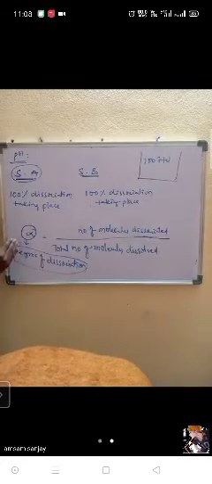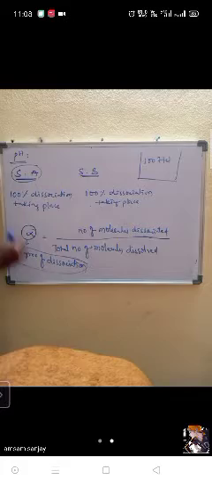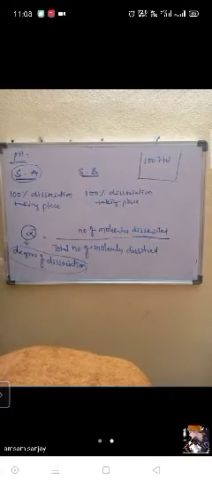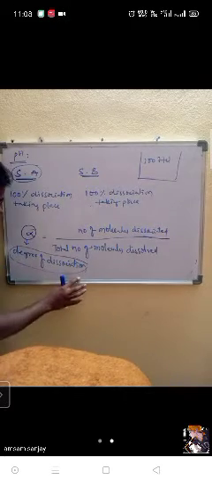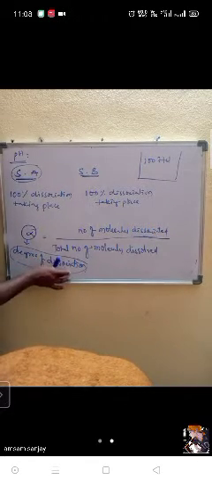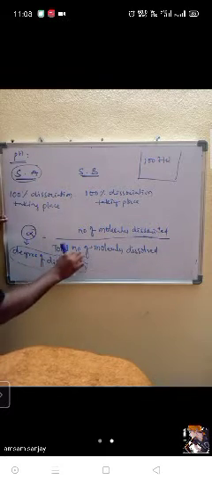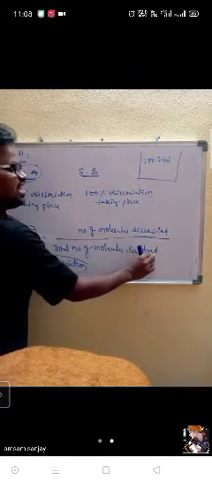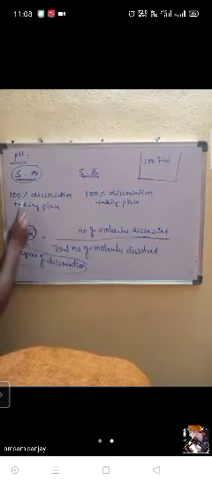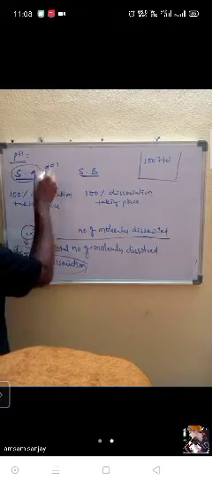Given n molecules, all dissociate. For strong acid, alpha is equal to 1. For strong base, alpha is equal to 1.